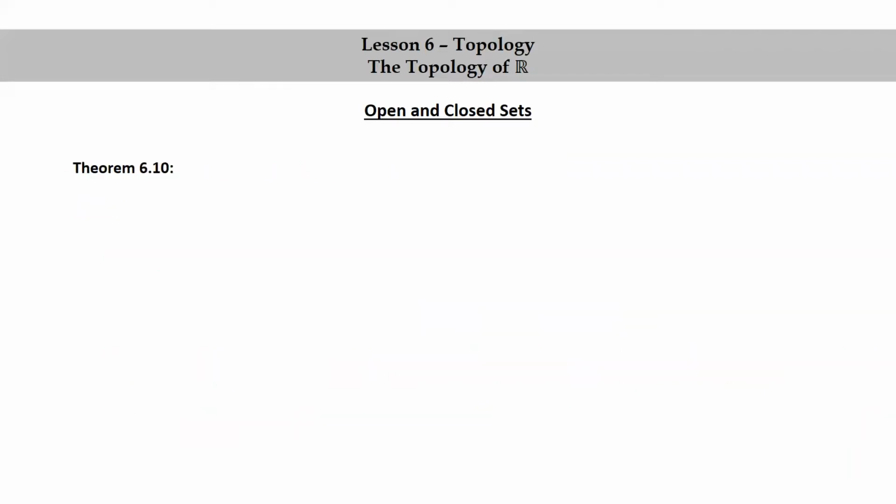Theorem 6.10. The intersection of two closed sets in R is a closed set in R. Let's prove this.